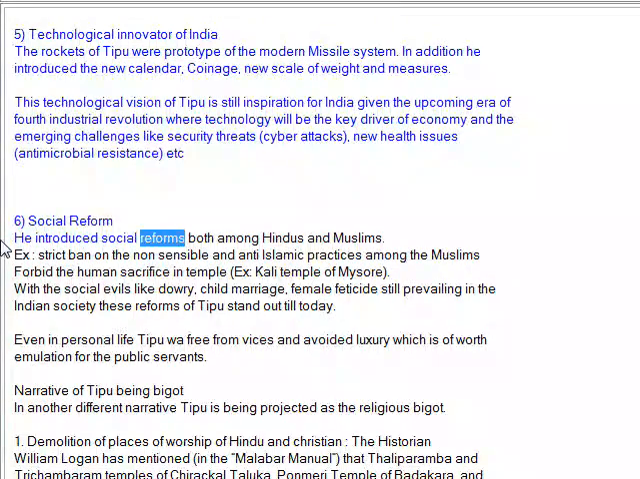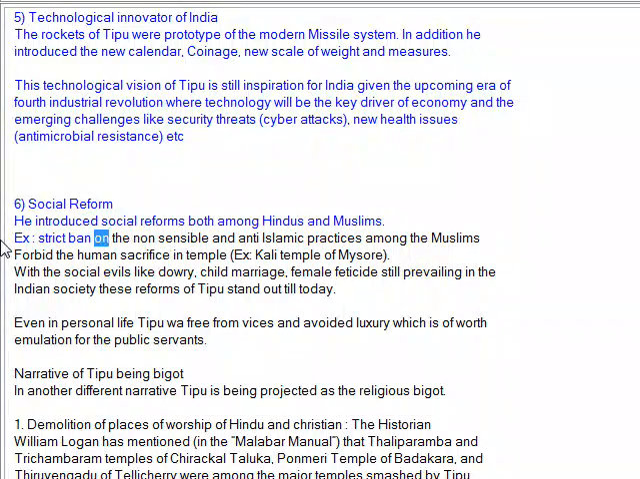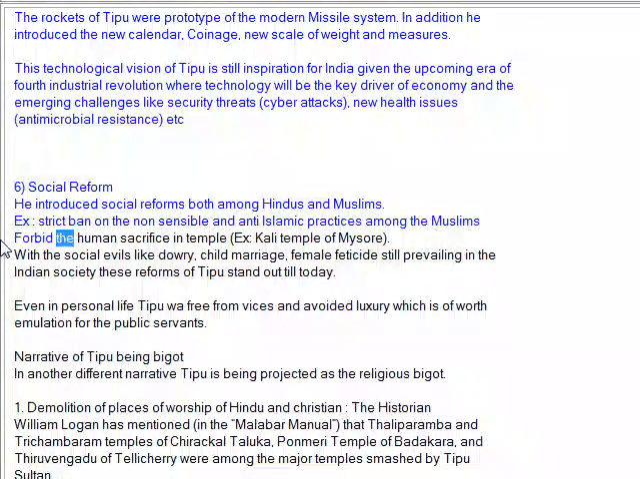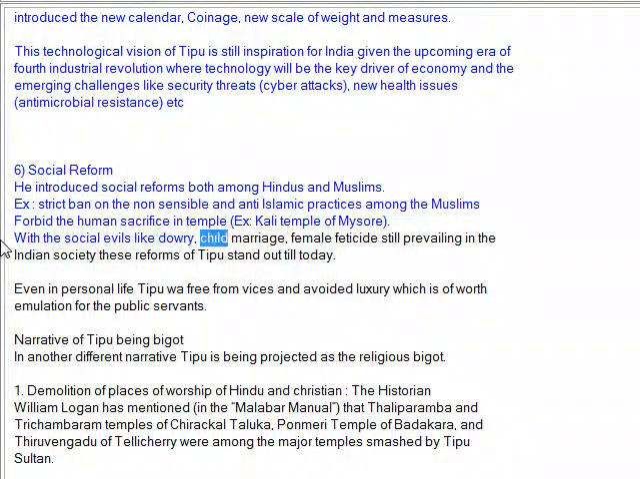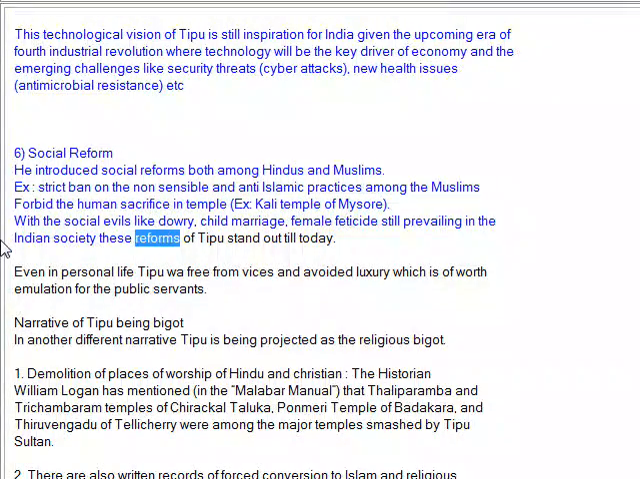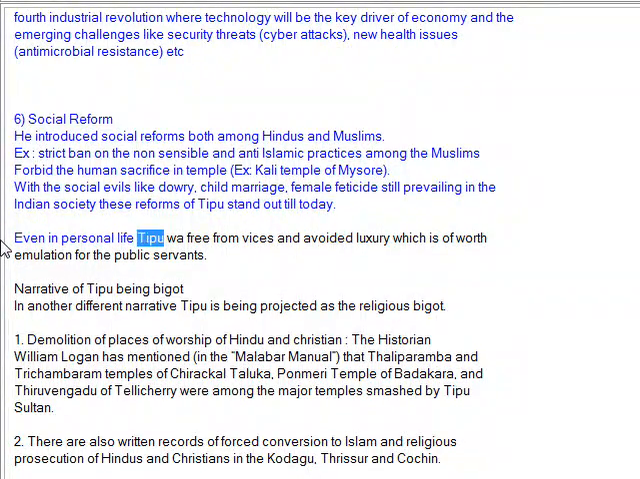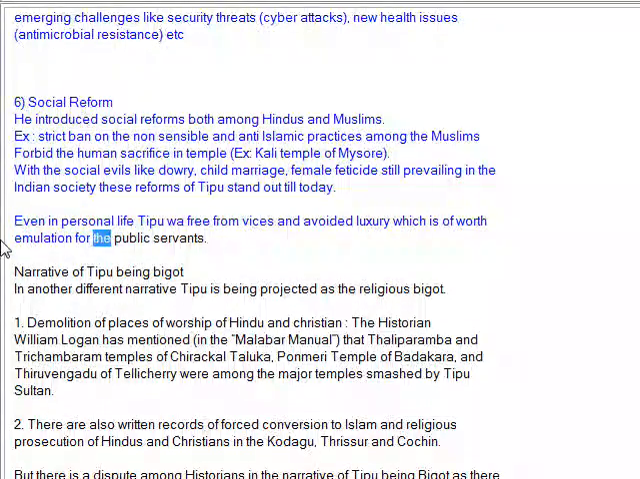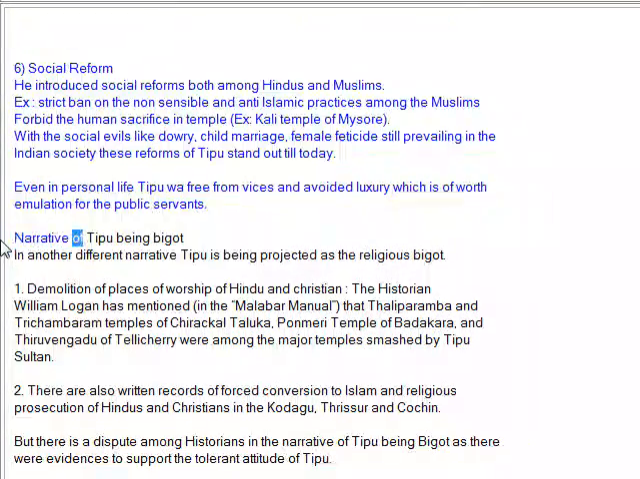He introduced social reforms both among Hindus and Muslims. Strict ban on nonsensical and anti-Islamic practices among the Muslims. Forbade human sacrifice in the Kali Temple of Mysore. With social evils like dowry, child marriage, and female feticide still prevailing in Indian society, these reforms of Tipu stand out till today. Even in personal life, Tipu was free from vices and avoided luxury, which is worth emulation for public servants. Narrative of Tipu being a bigot.